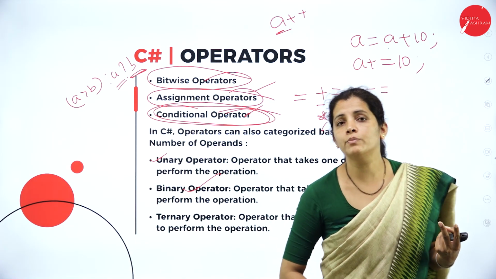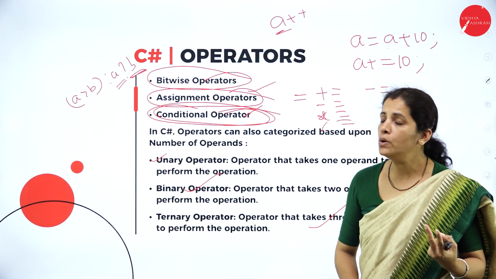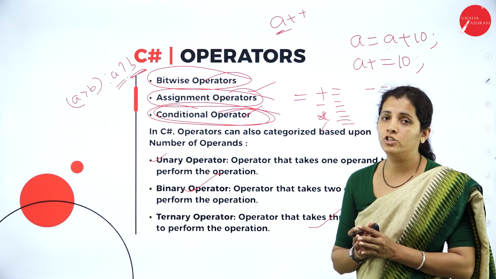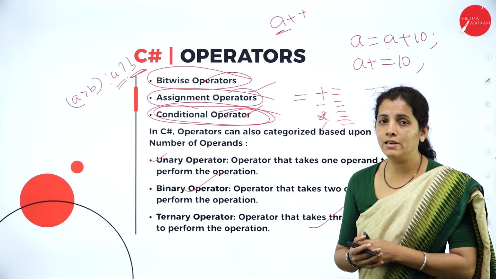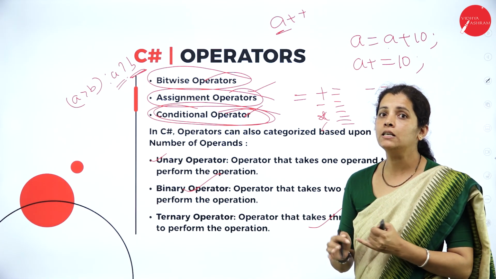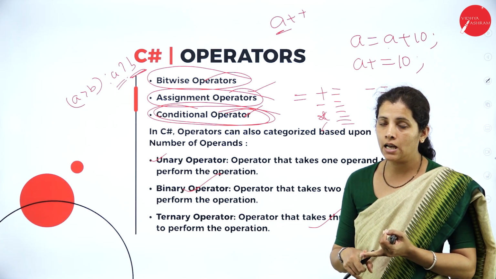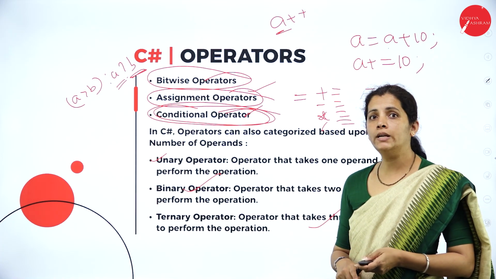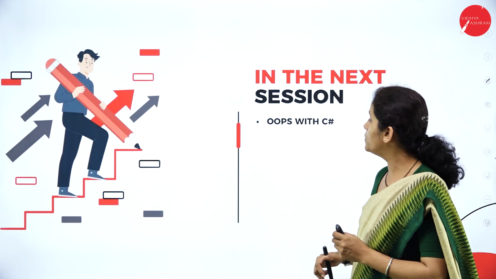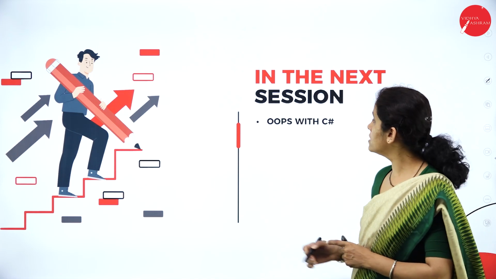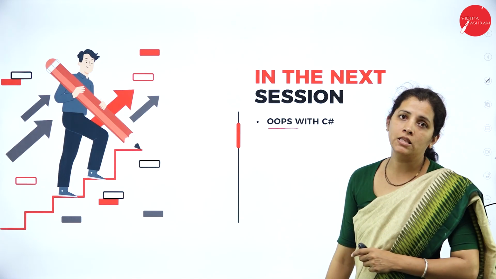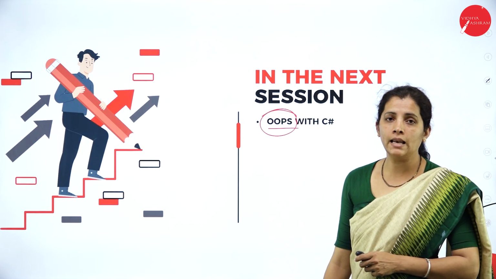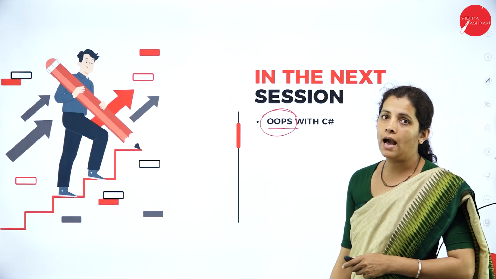So, dear student, from the examination point of view, the basic building blocks of the C# programming language are very important, that is literals, data types, variables and operators. Anyway, dear student, let's meet in the next session with another important concept, that is OOPS with C#. So what is OOPS? That is object-oriented programming with C#.